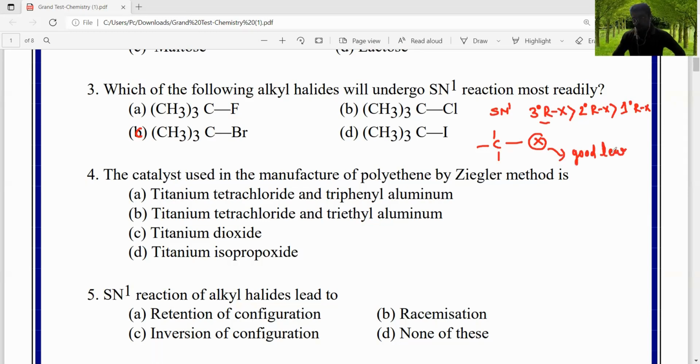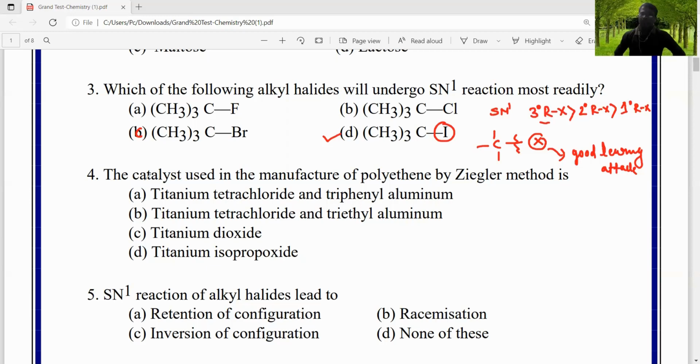Here the good leaving group is iodine rather than fluorine, chlorine or bromine. The C-I bond is a weak bond, and therefore the SN1 reaction is most likely to occur in tertiary butyl iodide. Therefore, D is the correct answer.